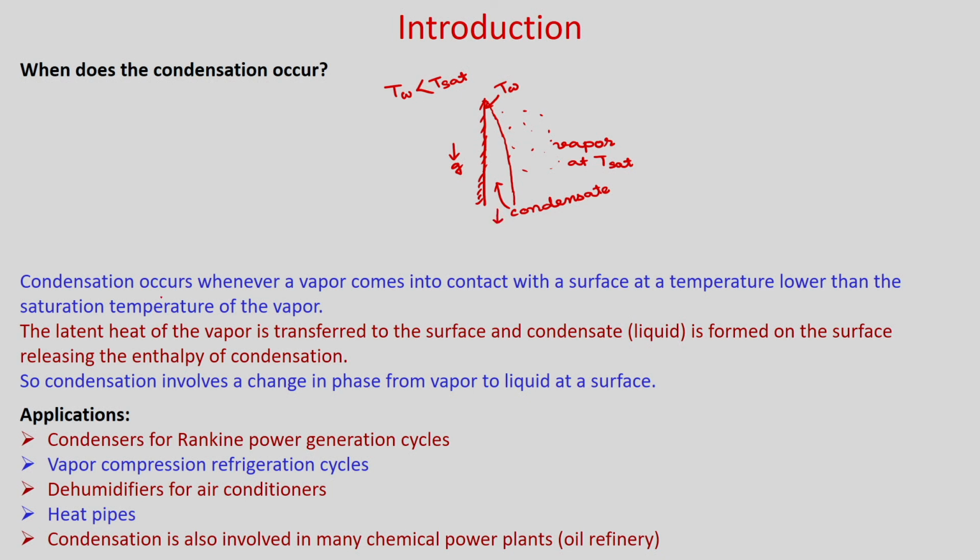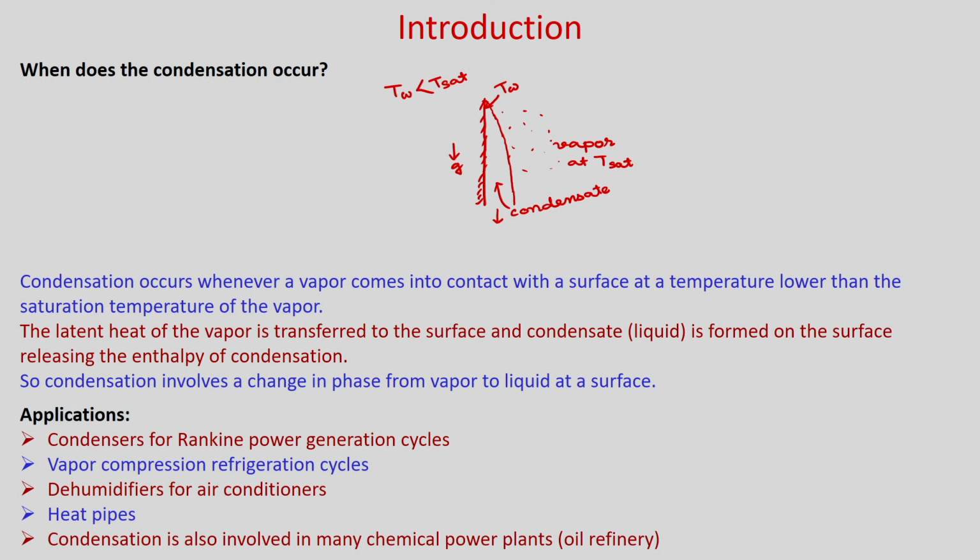So, you can see condensation occurs whenever a vapor comes into contact with a surface at a temperature lower than the saturation temperature of the vapor. The latent heat of the vapor is transferred to the surface and condensate is formed on the surface, releasing the enthalpy of condensation. So, condensation involves a change in phase from vapor to liquid at a surface.